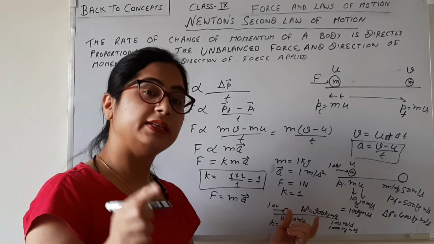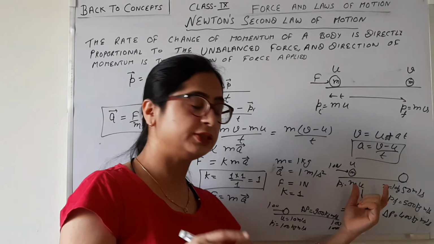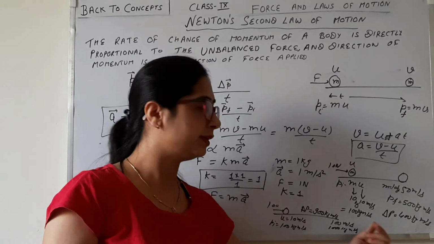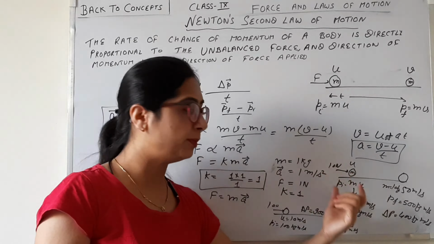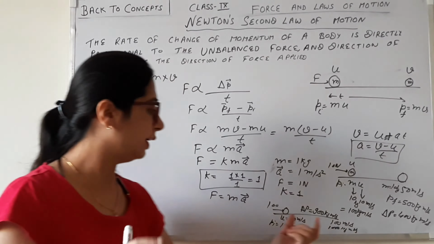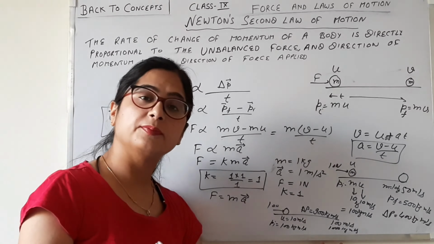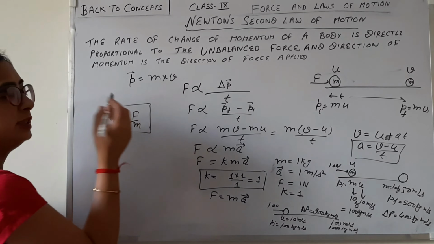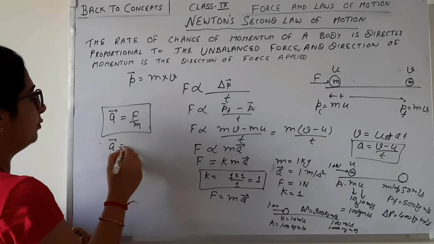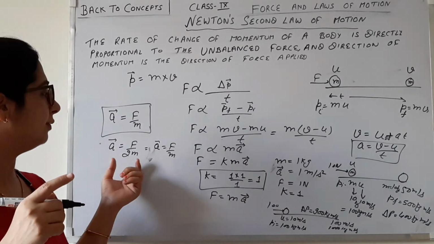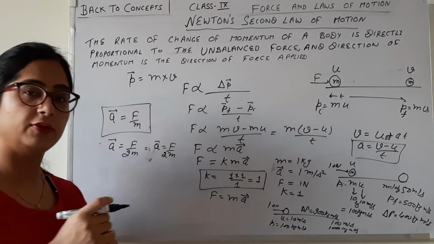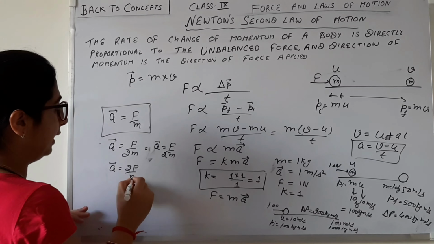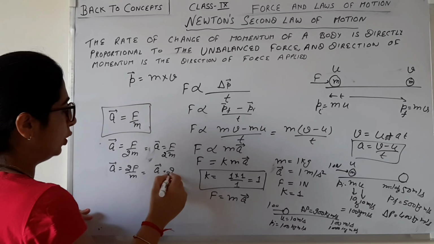So this is the effect of the force. Higher the force, higher the change in momentum. Lower the force, lower the change in momentum. So we can say that the lesser the force applied, the less the body will accelerate. Higher the force applied, the more the body will accelerate. So what happens if the force is half? If the force is half, the acceleration is also half. And what happens if the force applied is doubled? The acceleration is also 2 times.